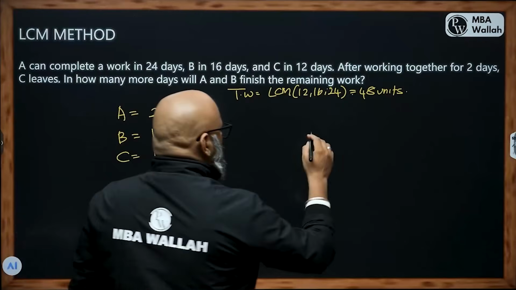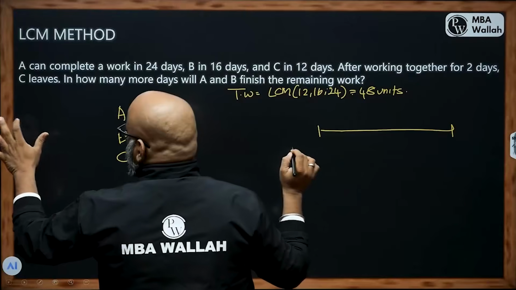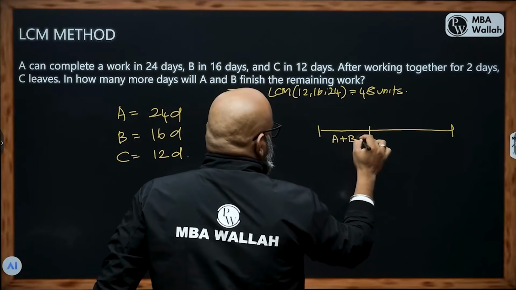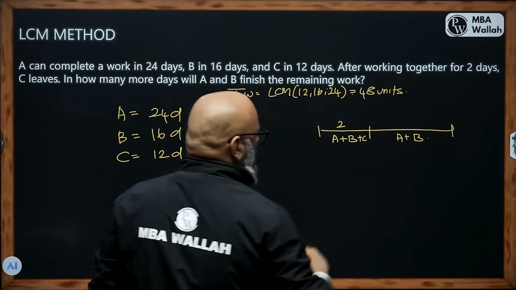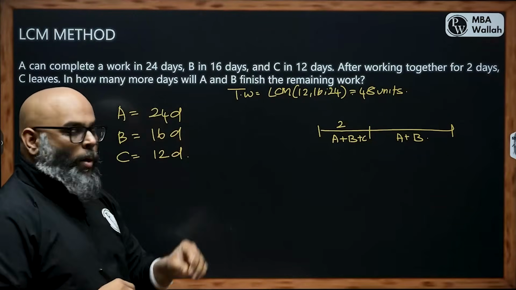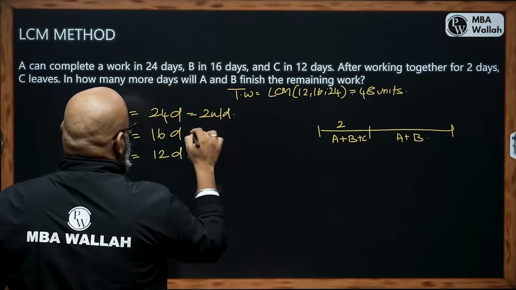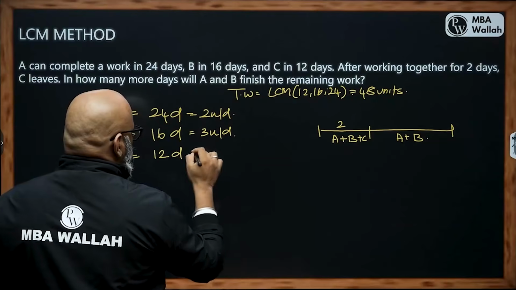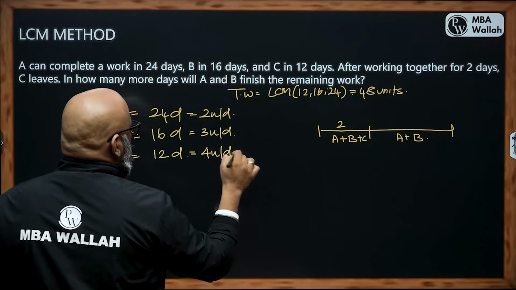What do I mean here? If I take the timeline again, the first 2 days have been A, B and C, and the last set of days was A and B alone. Now A is capable of completing 48 units in 24 days, which means he is capable of doing 2 units per day. What about B? 48 units in 16 days, it will be 3 units per day. 48 units in 12 days, C is capable of doing 4 units per day.